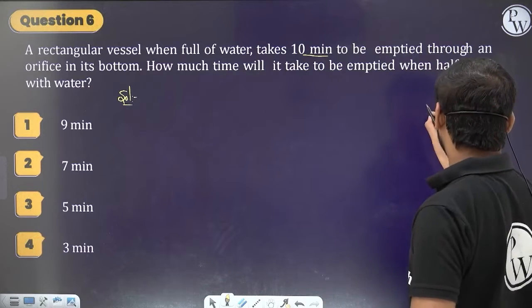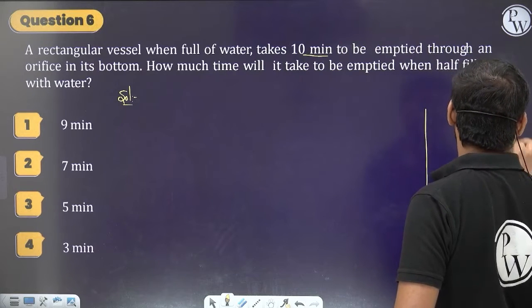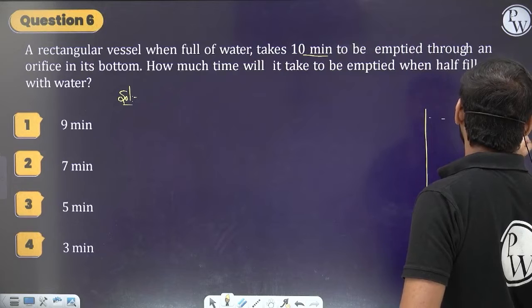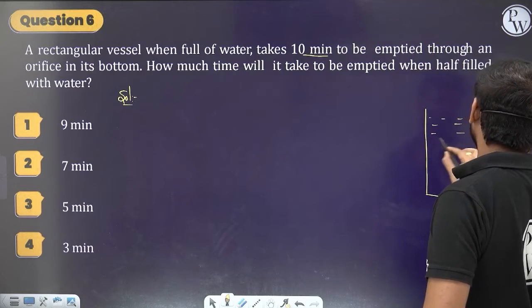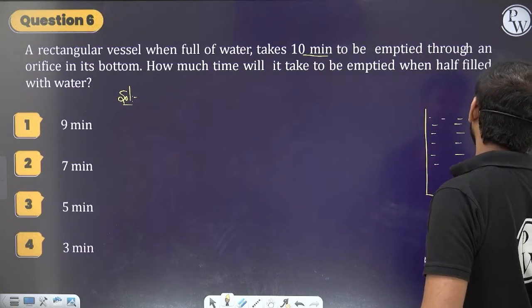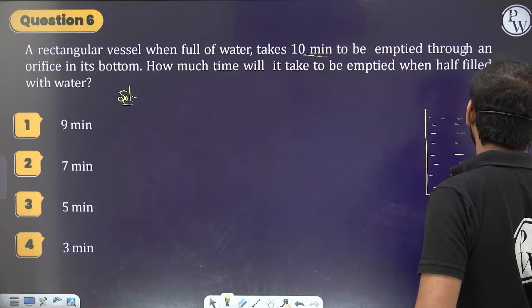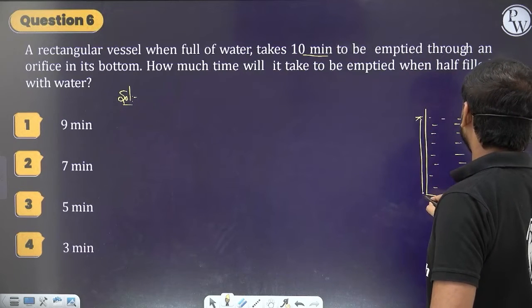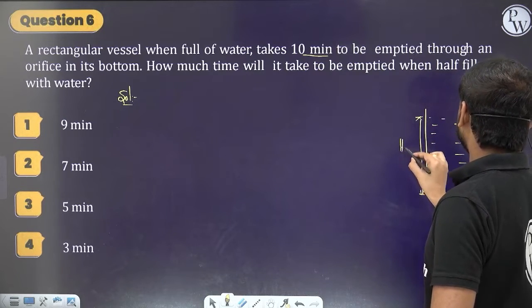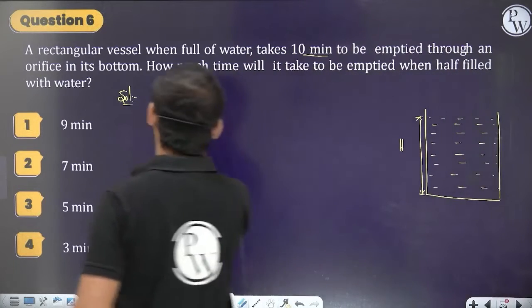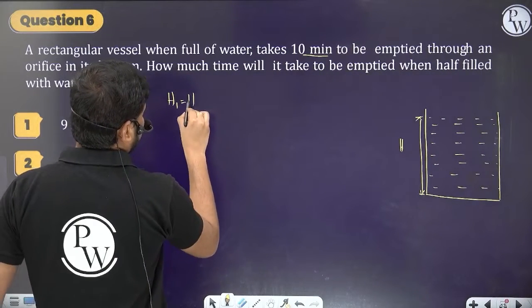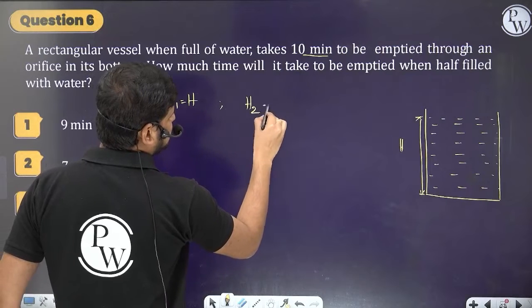So when it is completely filled, it's taking 10 minutes. When it is half filled, let its total height be h. So h1 is equal to h, and let h2 be equal to h by 2.